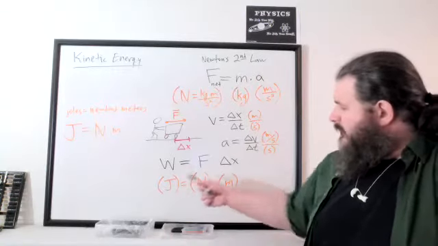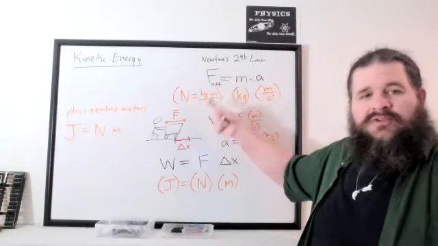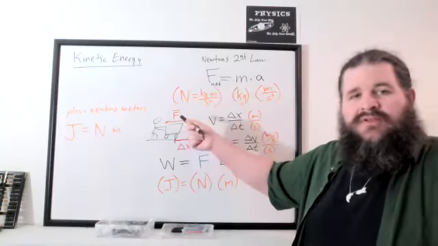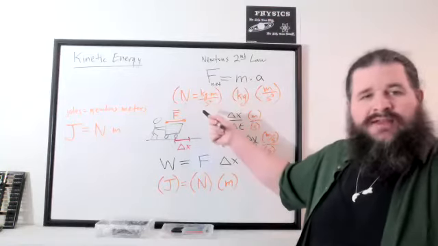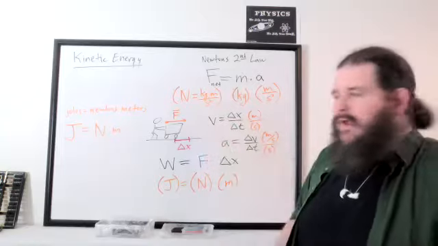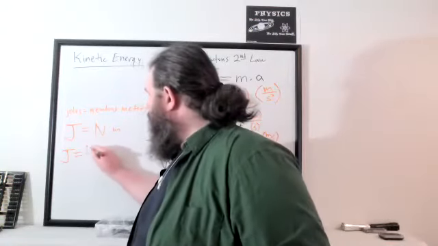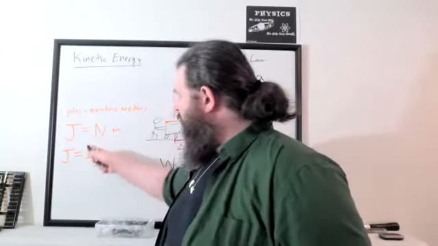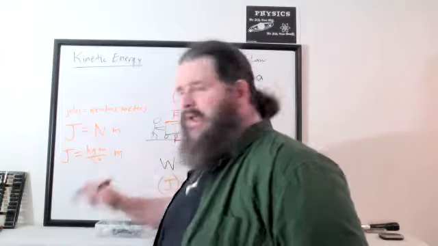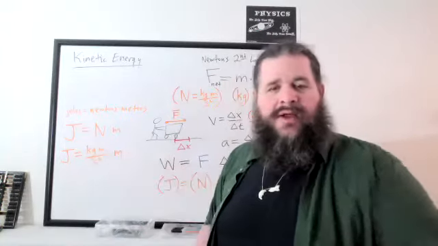So if joules is the same as newtons times meters, we can also rewrite newtons as kilogram meters per second squared. Newtons is really just an abbreviation in the first place. Newtons is shorthand for kilogram meters per second squared because we don't want to have to write that out every time. If we did though, we could say joules is kilogram meter per second squared, that's newtons written out in full, times meters again. And this time the meters are going to combine because they're both in the numerator.